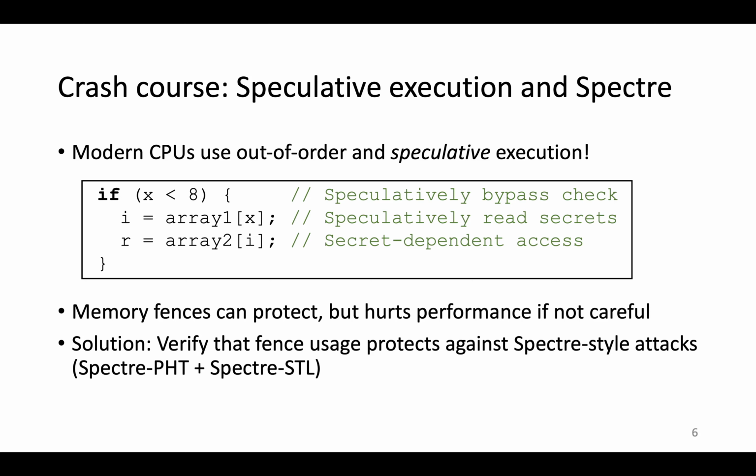To make things concrete, let's look at this code snippet, which is secure in a sequential world, but is vulnerable to what's called a Spectre PHT attack. The first line is a bounds check on x, which prevents reading secret memory outside of array1, but unfortunately, an attacker can supply an out-of-bounds value for x, such that array1[x] reads secret memory outside of array1, and mistrain the PHT to speculatively bypass the bounds check, so that a secret value is stored in the variable i. Then in the third line, this loads the secret-dependent memory location array2[i] into the cache, leading to a timing vulnerability.